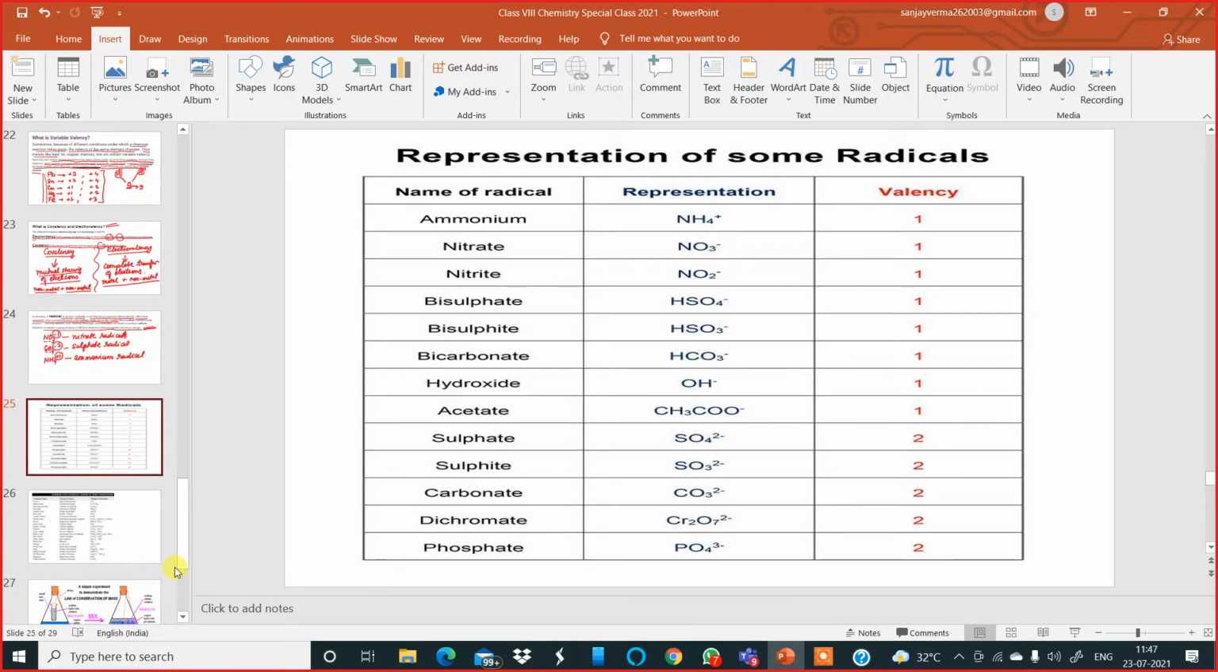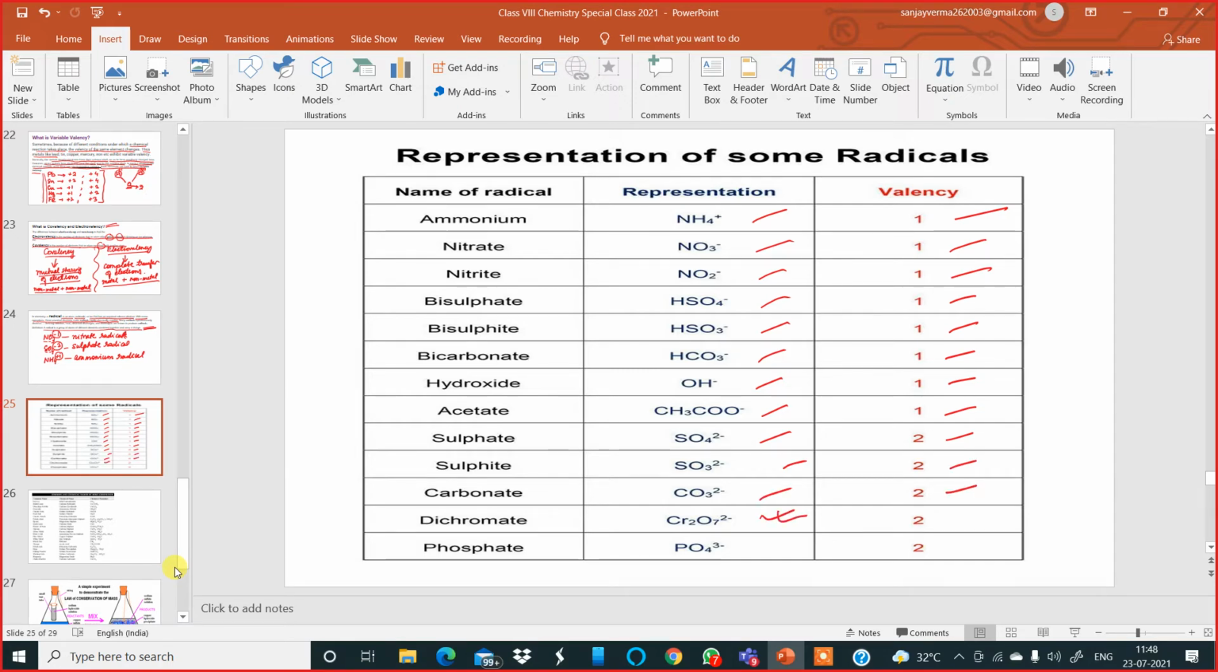If I represent some radicals, you can see on the screen some very good examples of radicals which you will be coming across in the study of chemistry in class 8, class 9 and class 10. First one is ammonium, plus 1 valency. Nitrate NO3 minus 1. Nitrite NO2 minus 1. Bisulfate HSO4 minus 1. Bisulfite HSO3 minus 1. Bicarbonate HCO3 minus 1. Hydroxide OH minus 1. Acetate CH3COO minus 1. Sulfate SO4 minus 2. Sulfite SO3 minus 2. Carbonate CO3 minus 2.